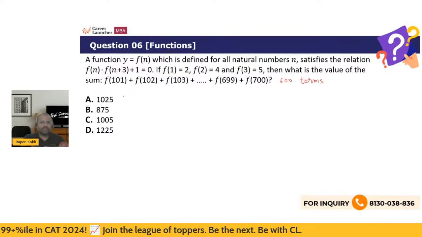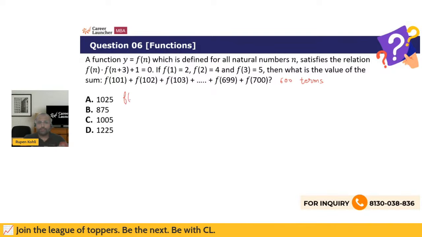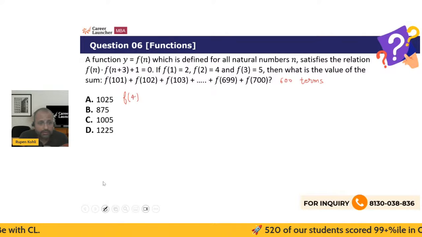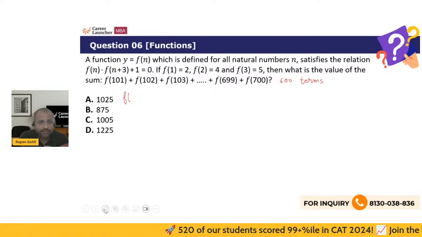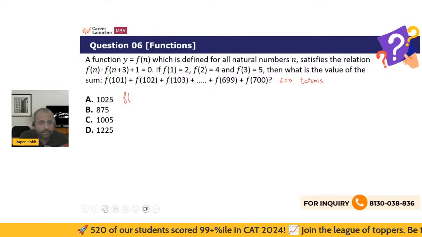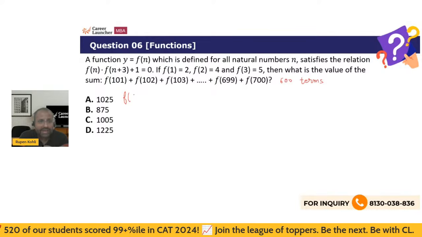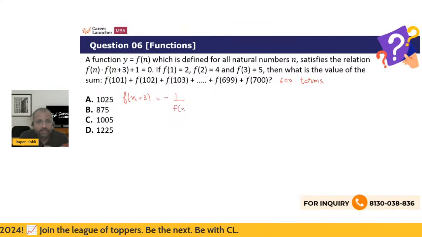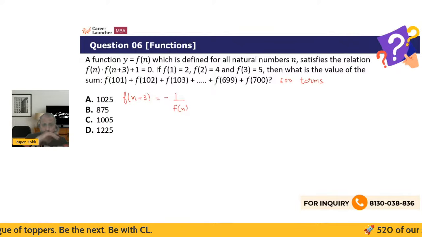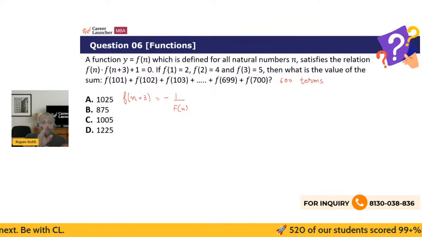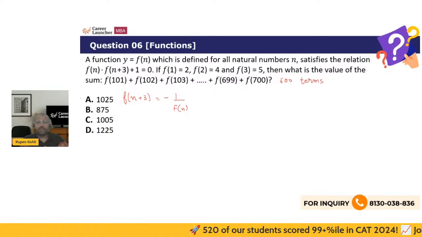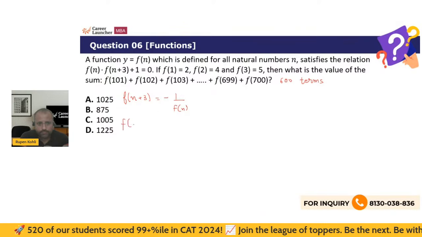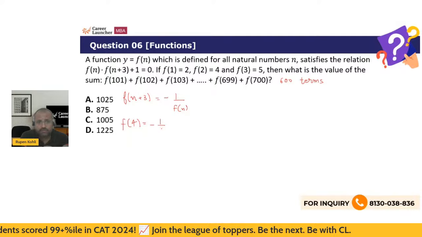So I'm saying, with f1, f2, f3 defined, what is f4? From this relation, this relation tells me that f of n plus 3 is minus 1 over f of n, is basically what this equation is. F of n into f of n plus 3 equals minus 1. So therefore this is what we have. So therefore start finding the values, right? See the pattern. So what is f of 4? Minus 1 by f1 means minus 1 by 2.